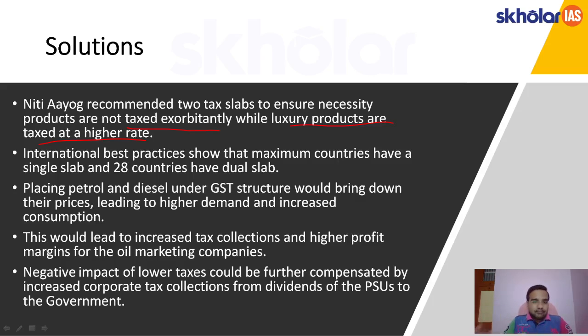International best practices show that the majority of countries have a single slab, that is, one GST slab, while 28 countries have a dual slab, that is, two slabs. And placing petrol and diesel under the GST structure would bring down the prices. Currently, 45 to 50% of tax is levied. If it is brought under the GST, a maximum of 28% tax can be levied.